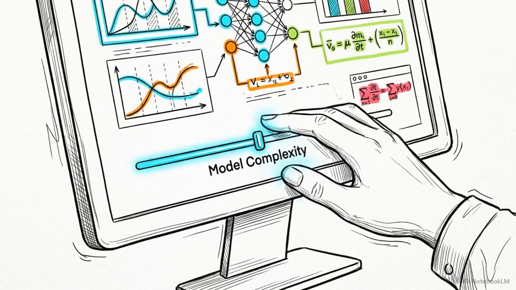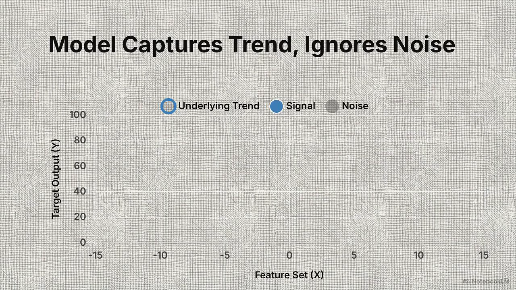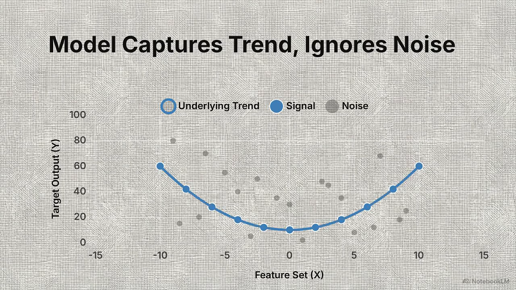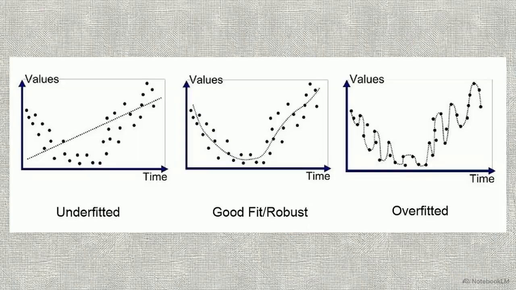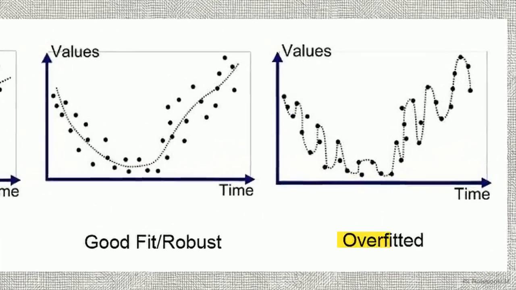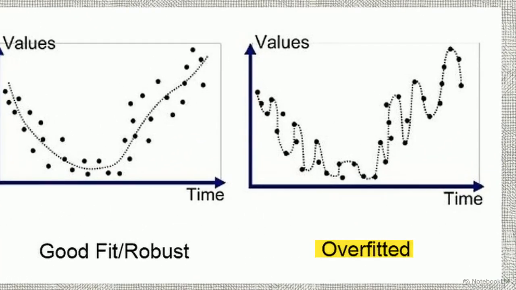Training a model is an exercise in balance. The algorithm must capture the true underlying trend of a dataset while actively ignoring the random, irrelevant noise surrounding it. This graphic displays 3 distinct line graphs illustrating learning versus memorization. Look at the rightmost scenario, overfitting. The model obsessively memorizes every anomaly, creating a dotted line that wildly contorts to hit every single point.